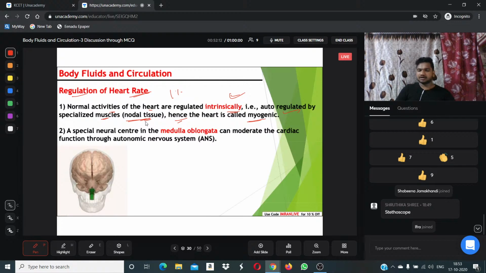The nodal tissues are modified muscular fibers that generate the impulses. That is why we call our heart myogenic. A neurogenic heart is present in invertebrates, except mollusks.